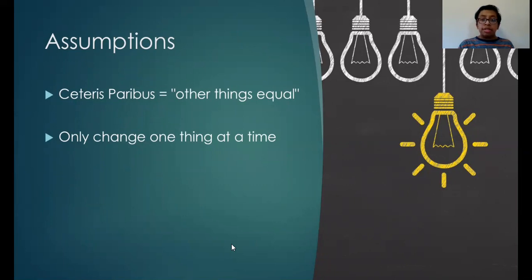Similarly, in economics, you can only change one variable at a time. There's a Latin term which helps address this issue, ceteris paribus, which means other things equal. It means that everything but one thing should be the same when creating a model for your theory.